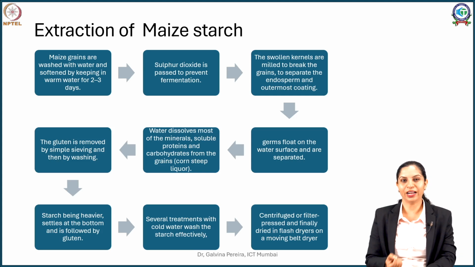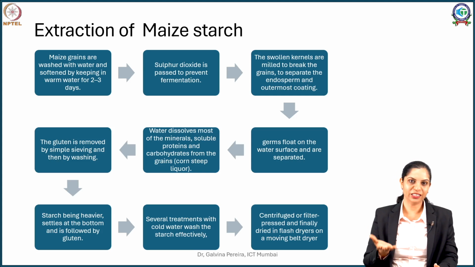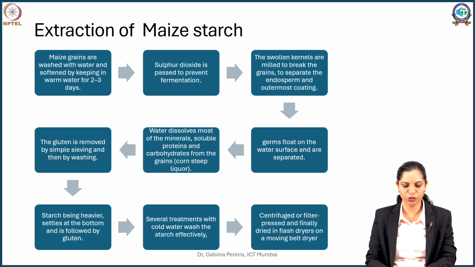No matter how much you try, these starches will still contain minor traces of other impurities and might require further washings and purification. So once this is done, the starch is dried, generally by centrifugation, or you can put it in tray dryers or flash dryers or moving bed dryers, which are then subjected to a little high temperature but gradual, so that the process of gelatinization does not happen to get your starch.